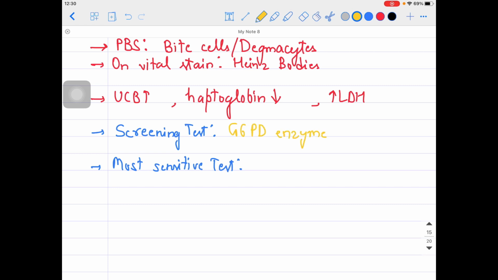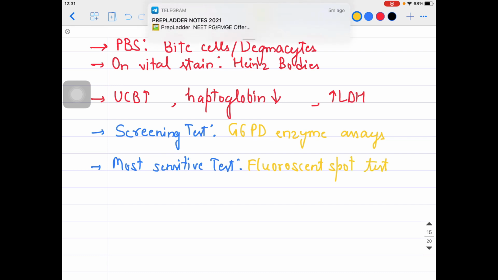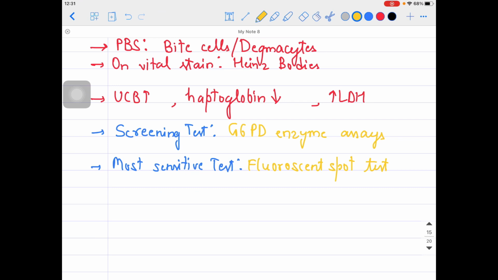I will check the G6PD enzyme assays, so that we can know directly if the G6PD deficiency is there or not, and due to that maybe HMP is hampered over there. And the most sensitive test over here will be the fluorescent spot test. So this is the screening test and the most sensitive test respectively. So that is the basic thing over here.